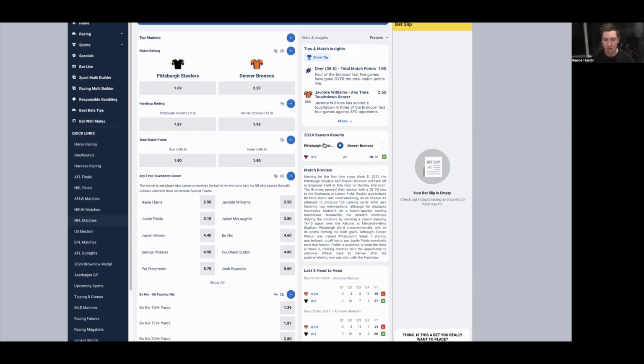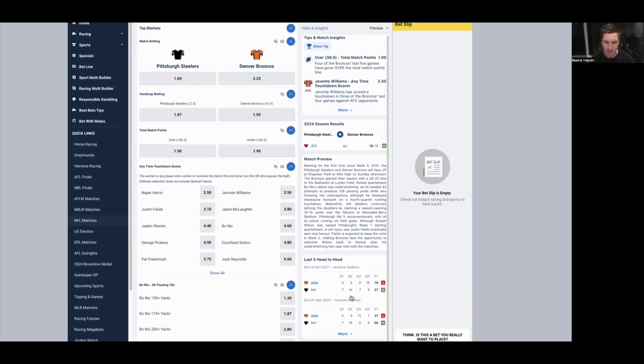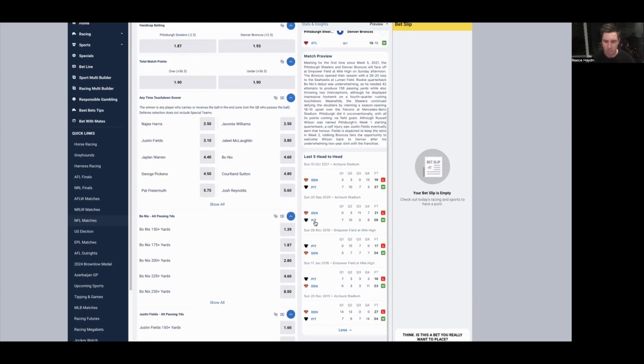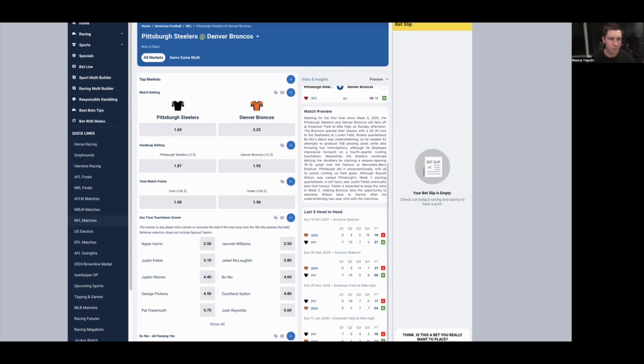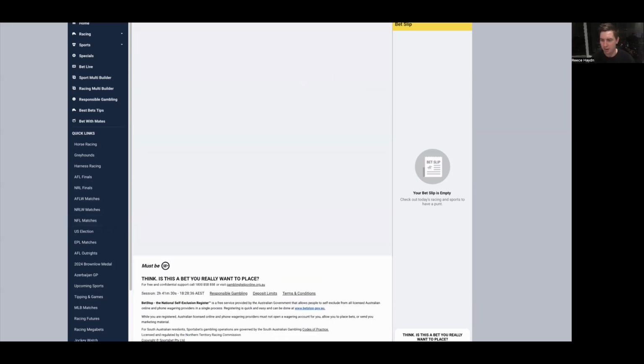Pittsburgh are a side that I don't really ever care to back as a favorite, so I'm not going to be doing that, and especially in this situation. Looking at it, they haven't played since 2021. Pittsburgh won that game. They've also won the past two against Denver. I'd expect them to be winning, but as I said, don't want to back them as a favorite.